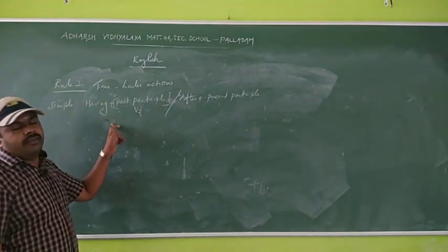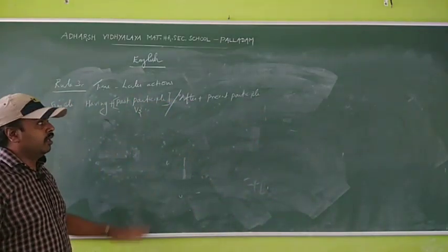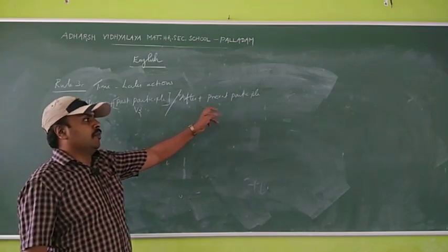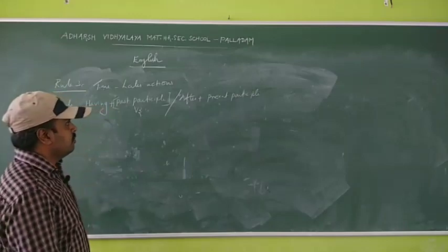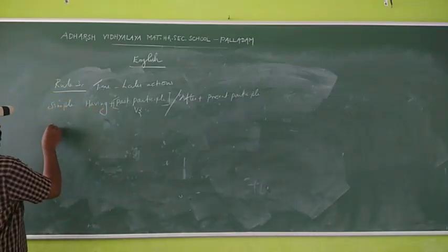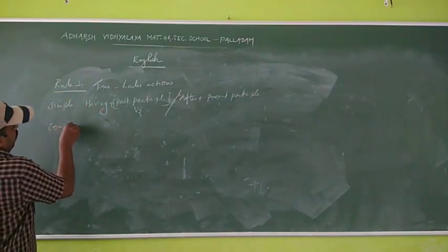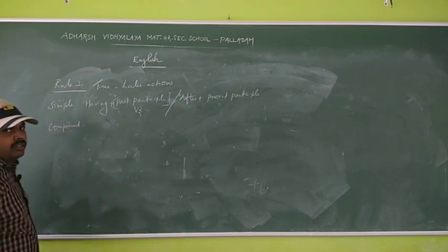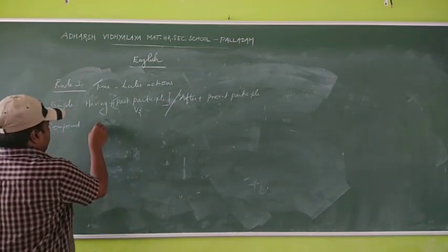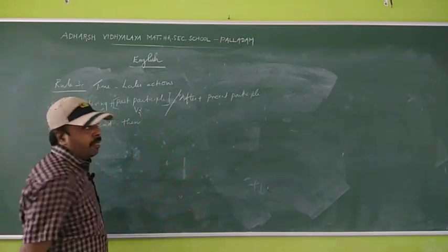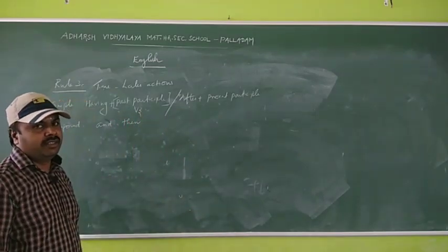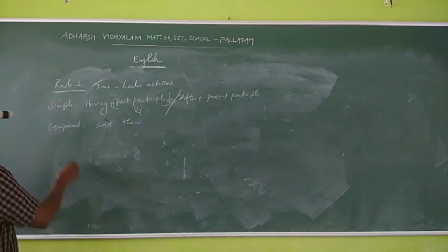Whether we have to use having plus past participle or else after plus present participle. Okay, and compound sentence. What is the compound conjunction? And then. Okay, compound sentence conjunction, and then.